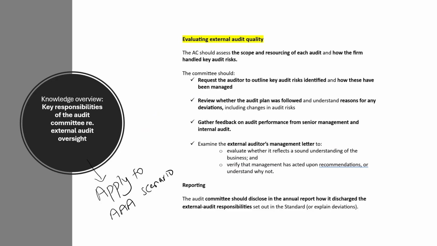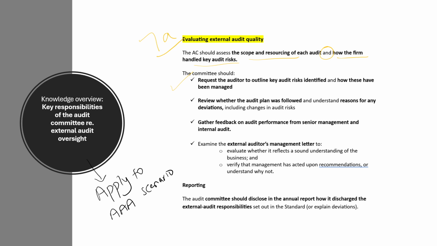Let's look at what we mean by evaluating external audit quality. Please remember, this is again guidance given by the standard. Now, the audit committee needs to assess the scope and resourcing of audit and keep an eye on how the firm or the auditor has handled key audit risks. So as a part of this, they're going to ask the auditors to outline the key audit risks that were identified and how these have been managed.